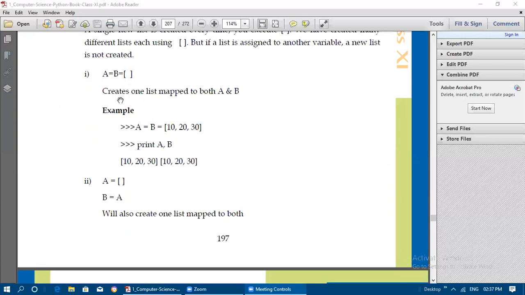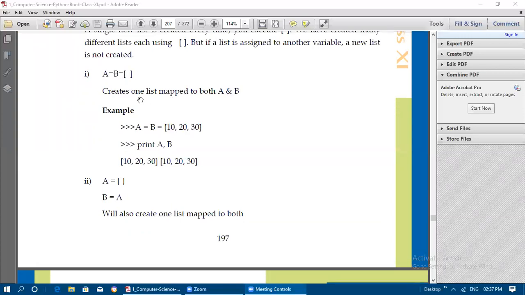It creates one list mapped to both A and B. So only one list is created, which can be referred to by both A and B. See here, 10, 20, 30 we have created as one list, that is assigned to B and A. If you are printing A comma B, the same list will get displayed for A and B.